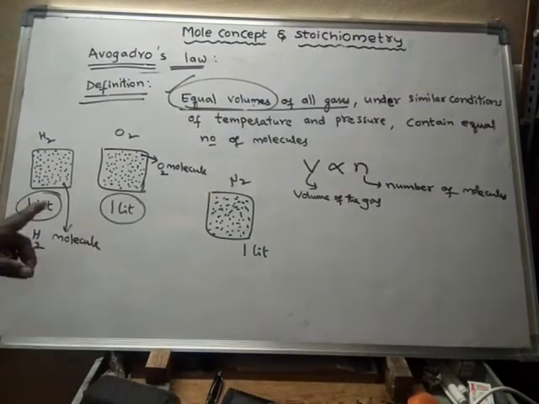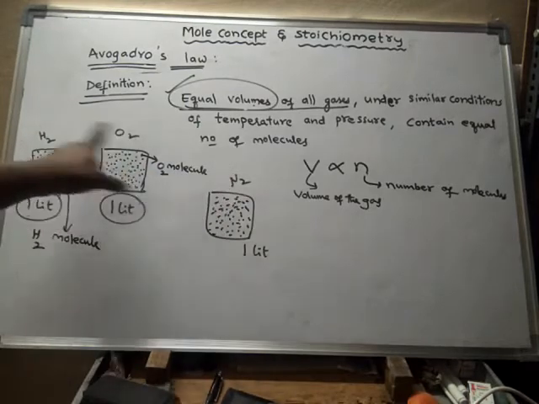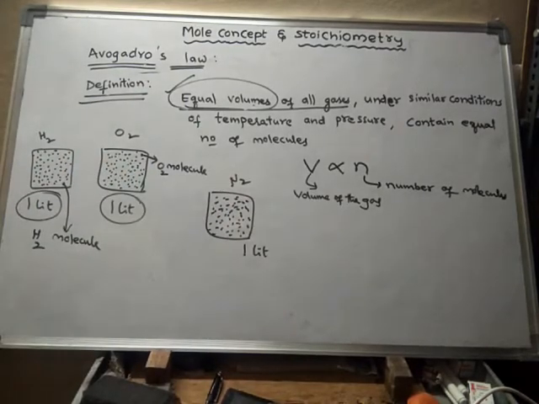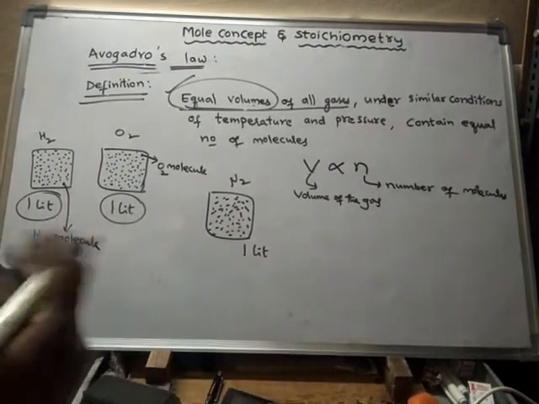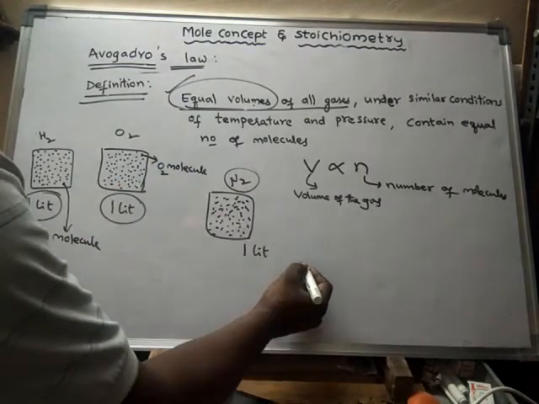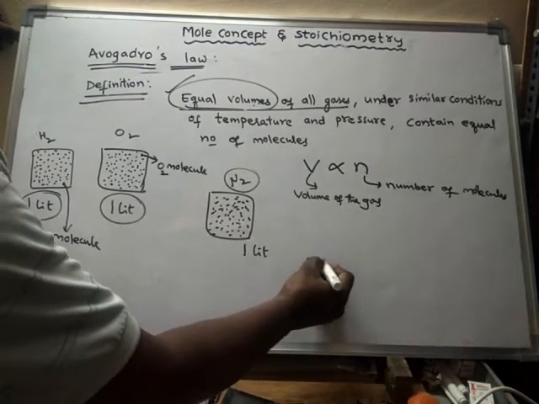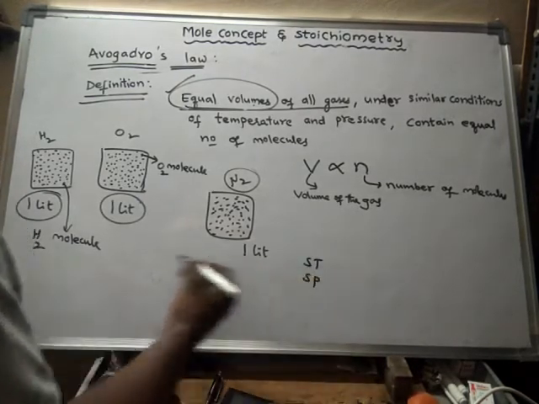So when equal volumes of different gases are taken, under which conditions have I taken them? For example, here nitrogen at STP conditions, standard temperature and standard pressure.